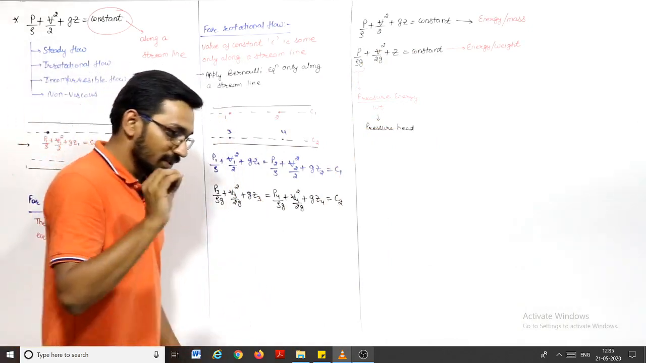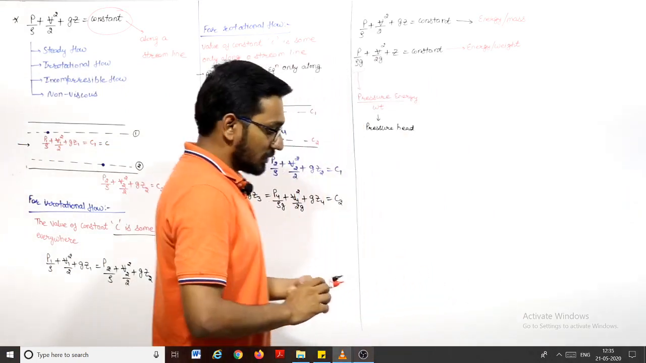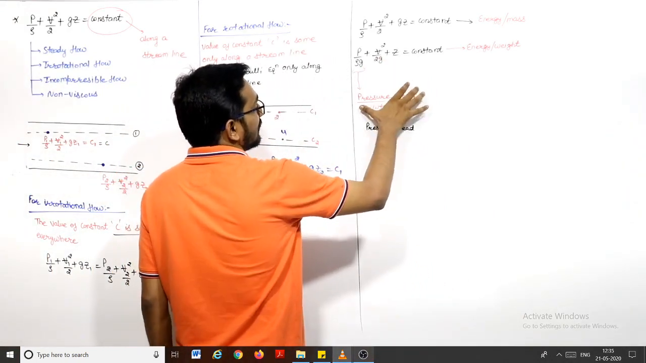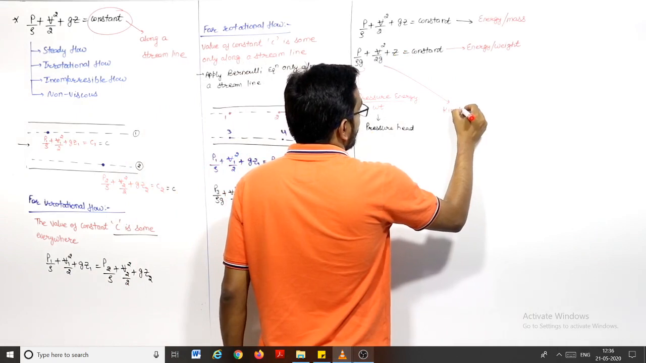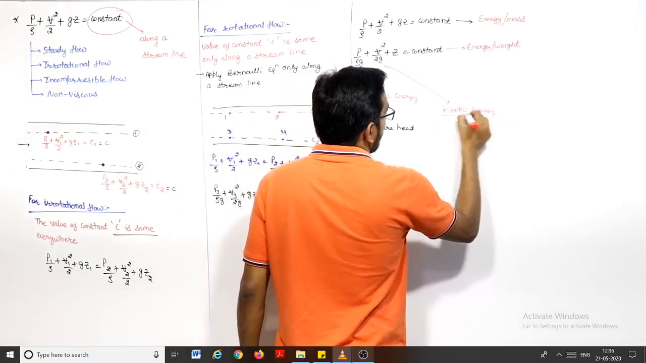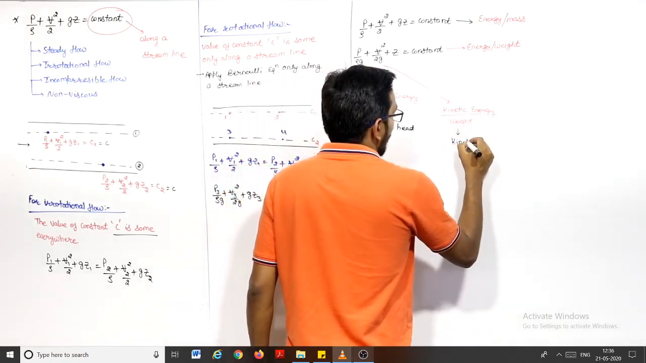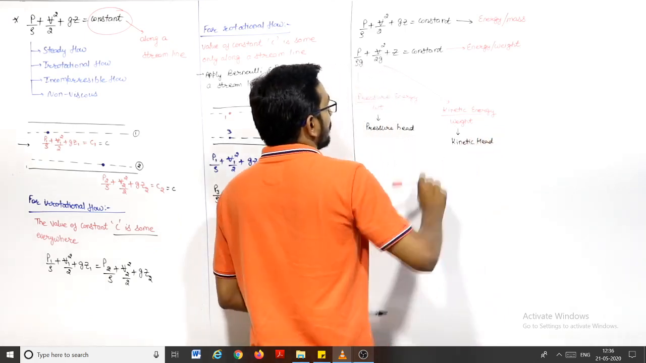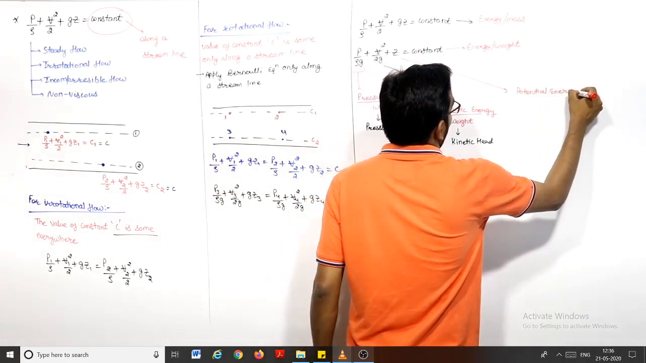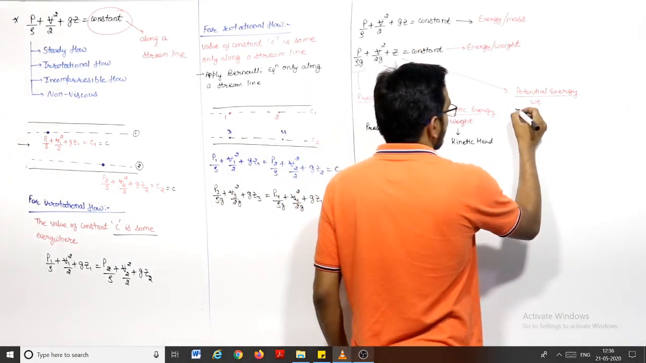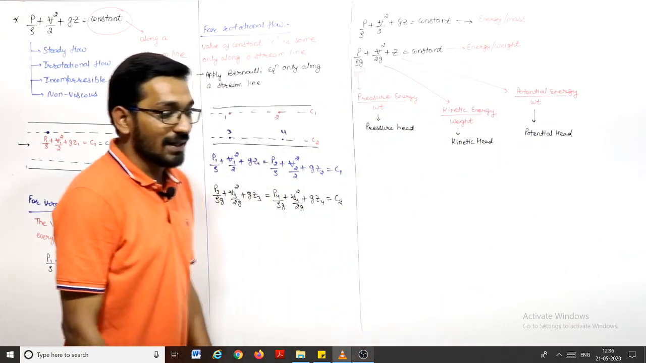We already told you that in fluid mechanics we will describe each and everything in the form of head only, that how much head it represents. So this is known as pressure head. This V square by 2G is kinetic energy per unit weight, and this is known as kinetic head because of velocity. This Z is potential energy per unit weight, so this is known as potential head.